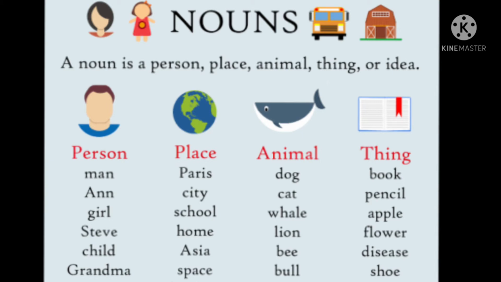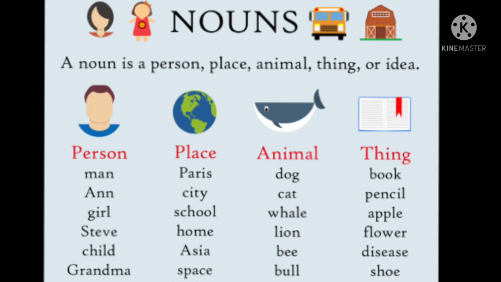So, what are nouns? A noun is a person, place, animal, thing, or idea. So basically, nouns are the naming words. The name of any person, place, animal, thing, or even an idea. Ideas and feelings all come under noun. As we can see in the example, for person, we can say man, Anne, girl, Steve, child, grandma. So all these are naming words, right?